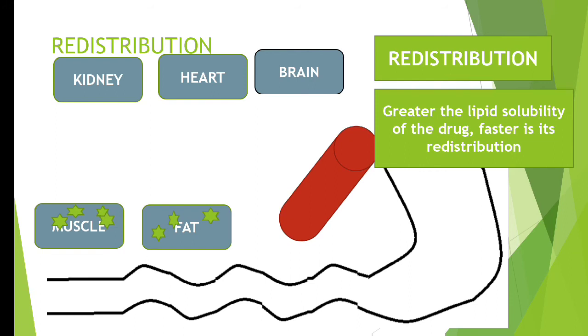Normally distribution means movement of the drug from the vascular compartment to various organs of the body. Redistribution means movement of the drug from highly perfused organs to poorly perfused organs.